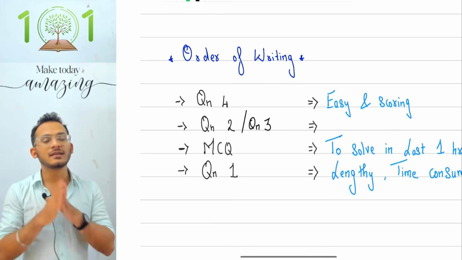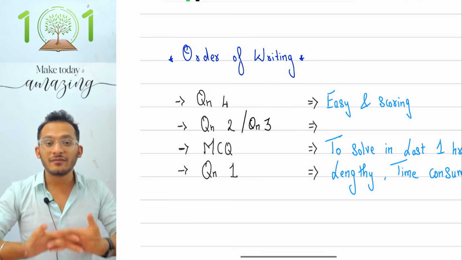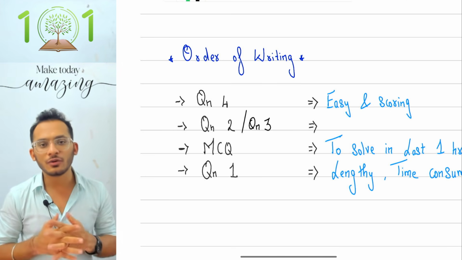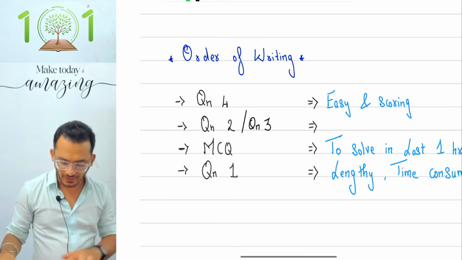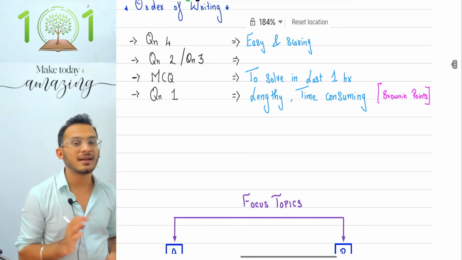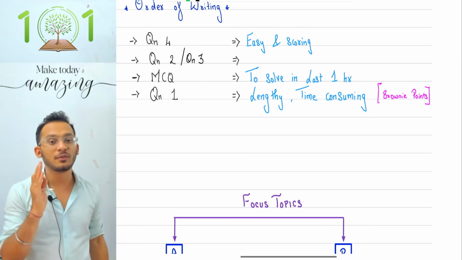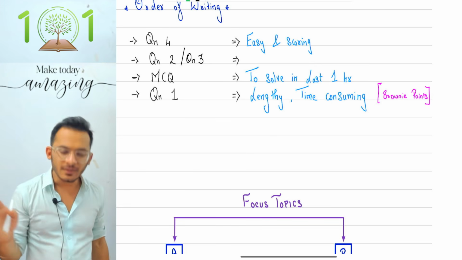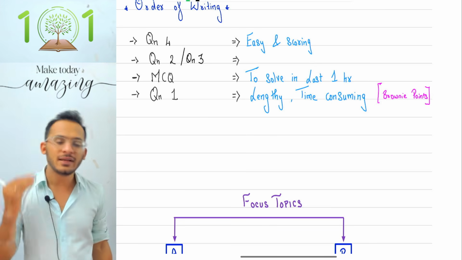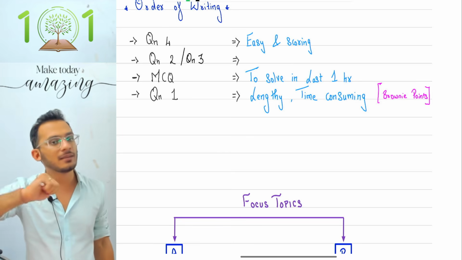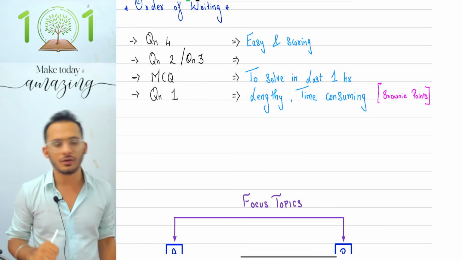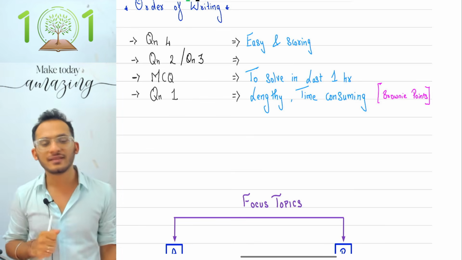Even if you don't complete the question, it is completely fine, because every adjustment that you wrote and every mark you got from that is, according to me, a bonus mark for you. I'm always going to clarify that question number 1 is brownie points. So the order of priority has been very clearly made: question 4, the choice between 2 and 3, move on to MCQs, then come back to question number 1 to complete the paper. That is one request Rahul Bhaiya is going to make to you.